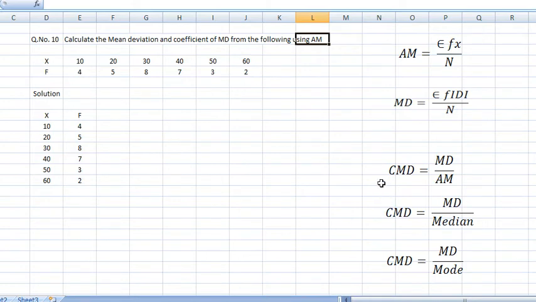It may be grouped data, it may be ungrouped data. The formula is the same. Which one is the formula? This one is the formula. You need to find the mean deviation. This symbol indicates ignore the sign.